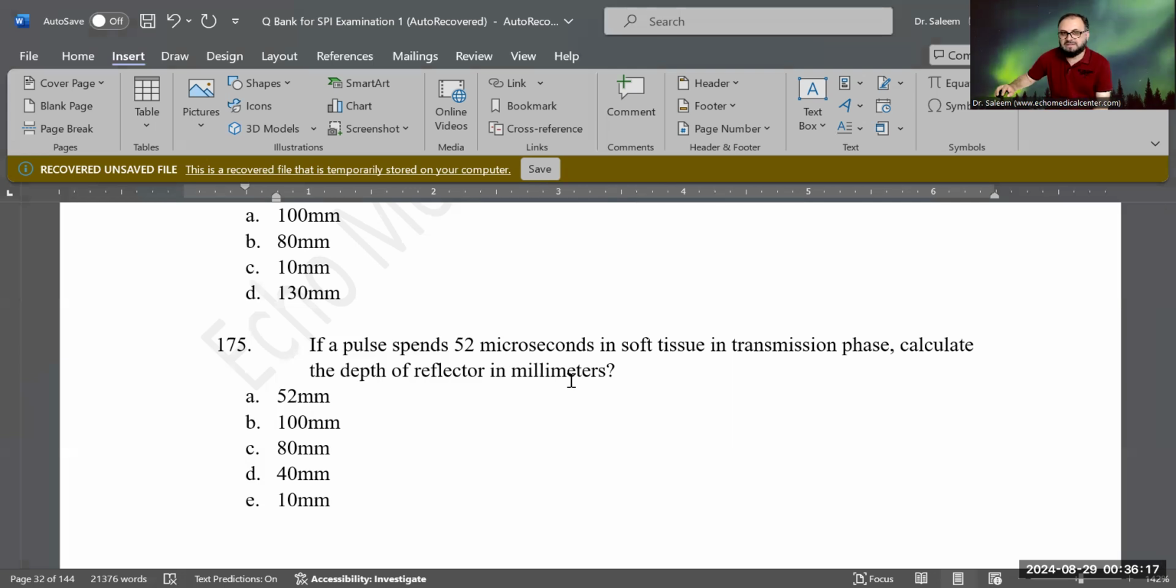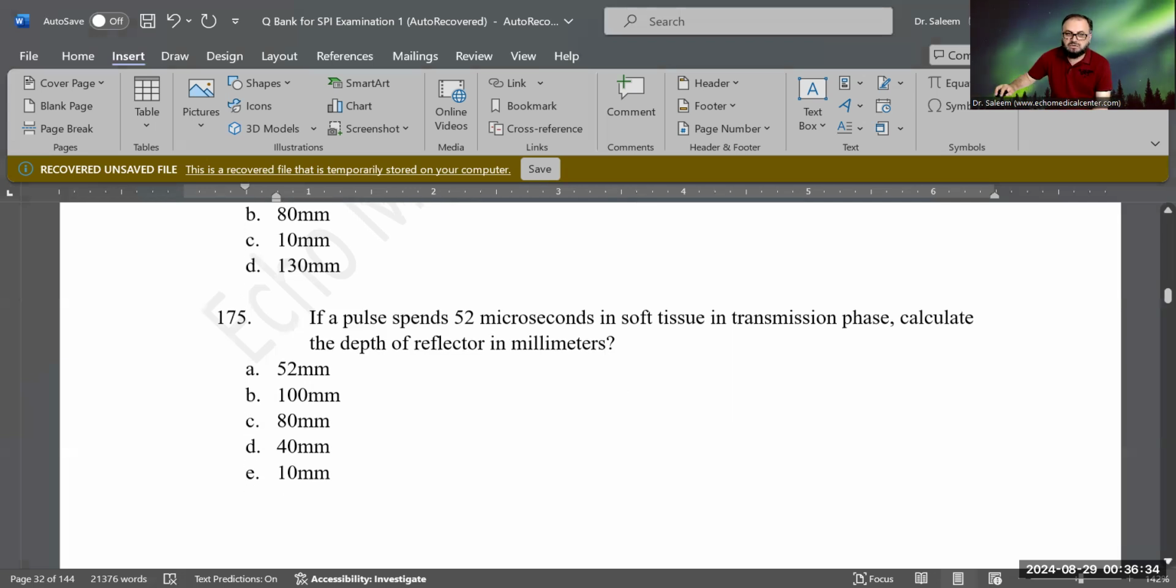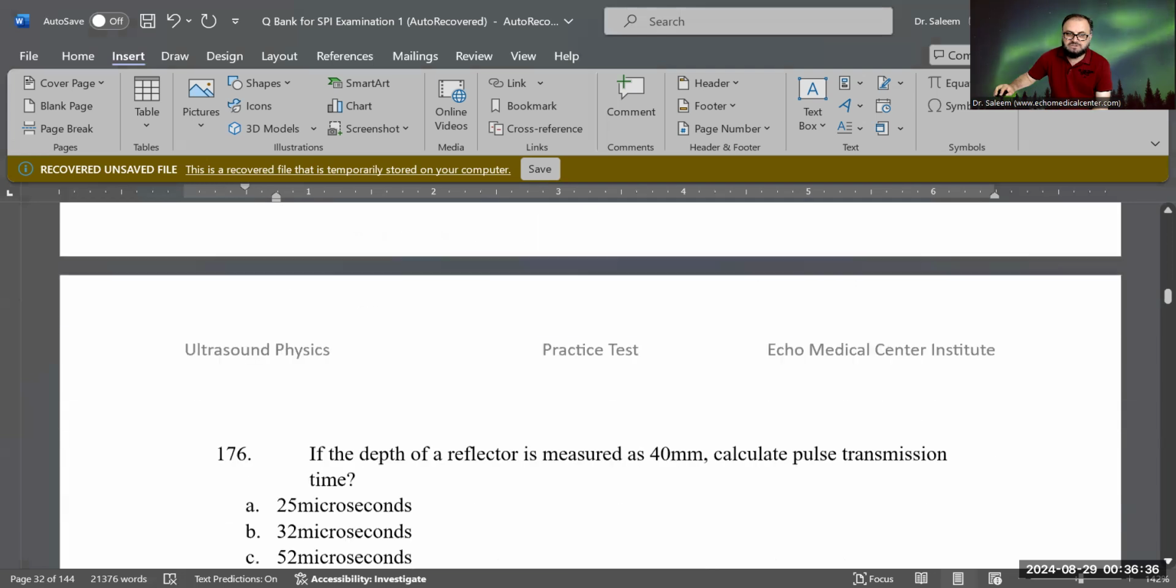Same question, just they're asking in millimeters. Again, 52 divided by 13. I believe 52 divided by 13 will be 4 centimeters. So now 4 times 10 to get millimeters, and that will be 40 millimeters. That's the correct answer. Okay, nice. Let's do the next question.